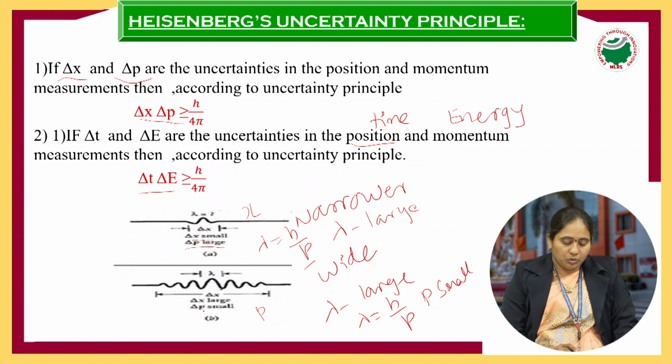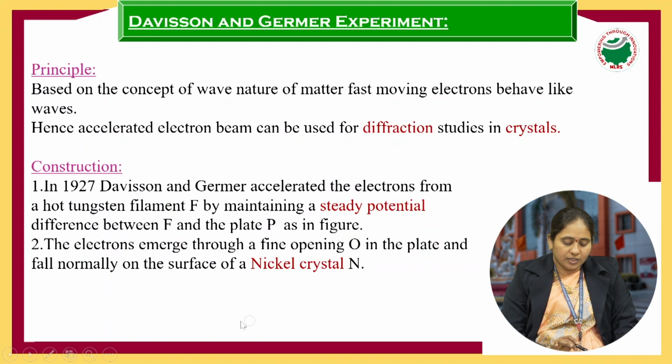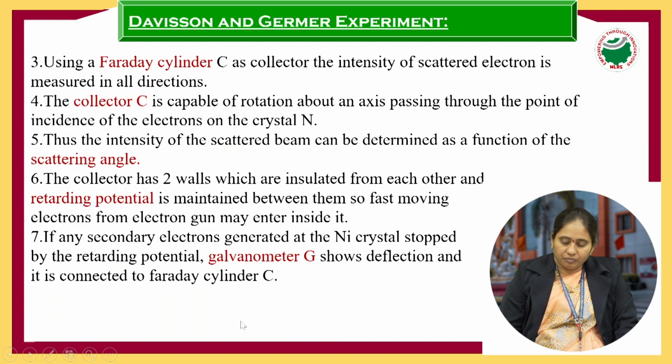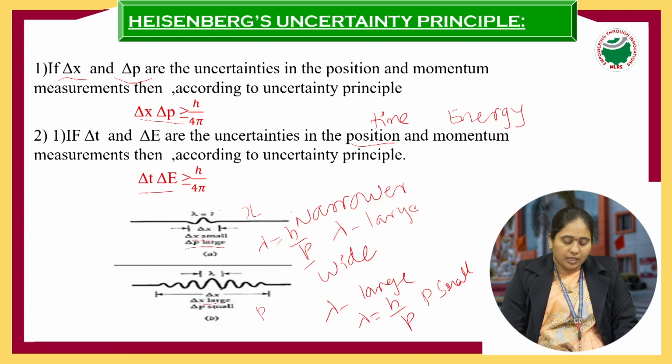When it is a wider wave group, delta x is large because the particle is vibrating from here to here, so obviously we can say it is large, and delta p is small. Why is it small? Because lambda equals h by p. If lambda is large, delta p is small. So this is the Heisenberg uncertainty principle, a general statement, specifically for position and momentum, as well as time and energy. To prove the statement, we have taken the two wave groups, narrower and wider.